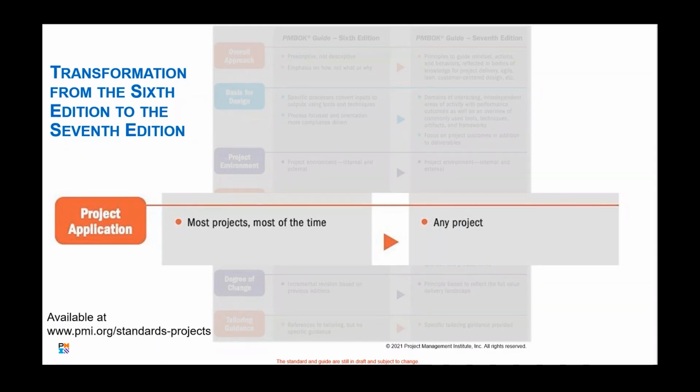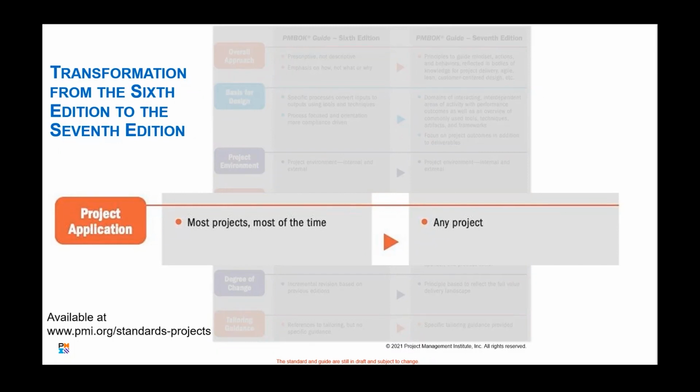The other thing that was interesting is that in the 6th edition, they kept saying this is applicable to most projects most of the time. And what they really strived to do on the 7th was to try to make this so that it applied to any project. And I think some of you that have heard me speak before, hear me say that project management to me is a life skill.